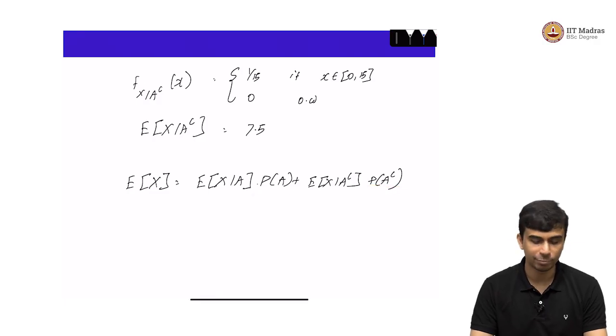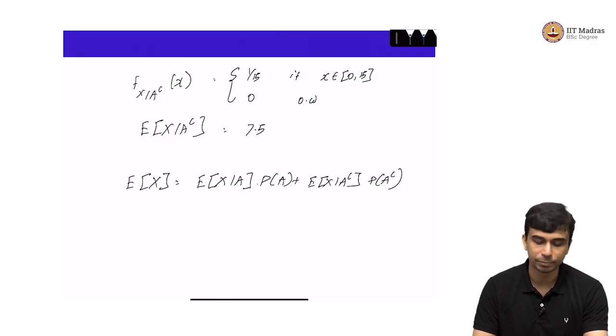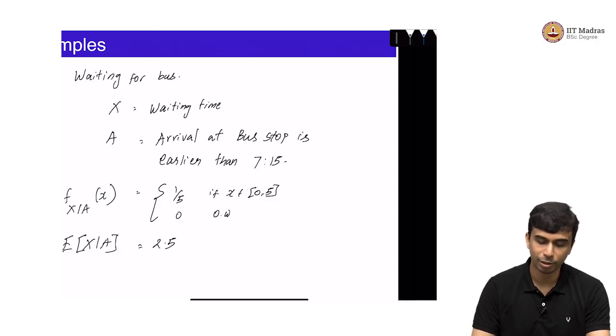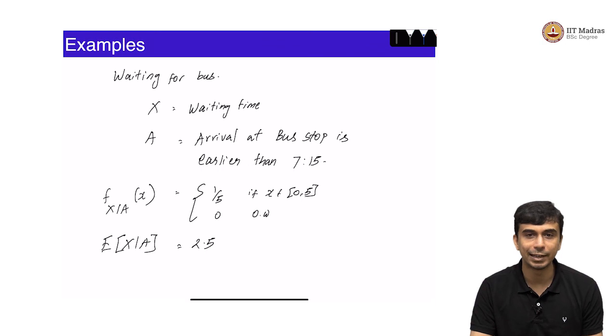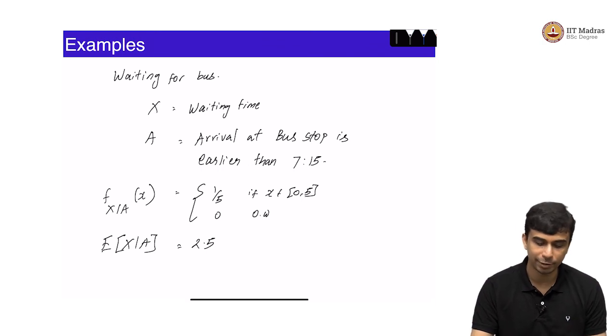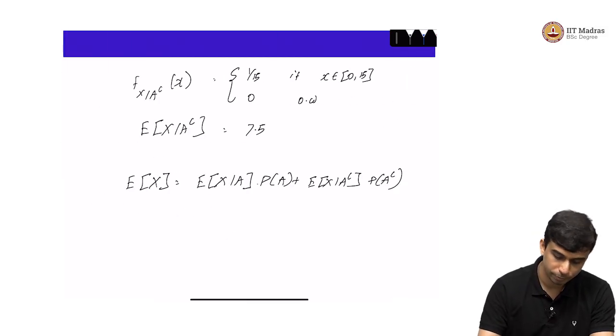What is probability of A? That is exactly equal to the probability that you arrive at the bus stop before 7:15, and we know from our probability measure that you arrive uniformly between 7:10 and 7:30. So probability of A is exactly equal to 5 by 20, which is 1 by 4.